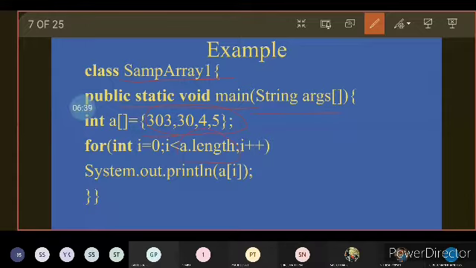For int i is equal to 0, i less than a dot length. A dot length means that it will find out the length of an array. The length of the array is 4 here. So this loop will run from 0 to 3 because we have mentioned i less than a dot length. So from 0 to 3, this loop will be executed. Within the println statement, we have given a of i, so that each and every value will be printed. That is, the first value will be printed, followed by the next value in the next line, and so on.